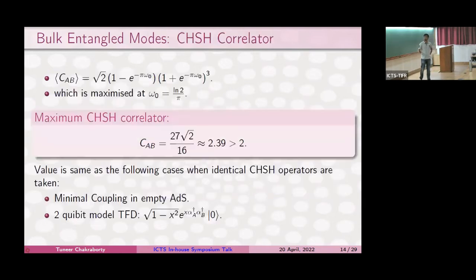One finds that when you evaluate C_AB for this quantum field theory system, you find that the correlator is this number 2.93, which is slightly less than 2 root 2, meaning it's slightly less than maximal entanglement, which would be somewhere around 2.88.